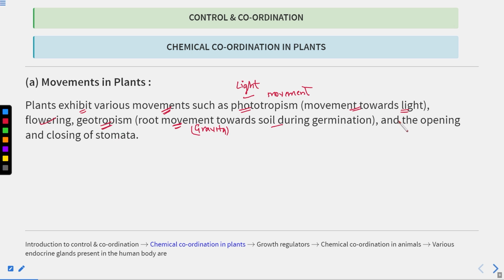Opening and closing of the stomata is also a kind of movement, dependent on the changes in the turgor pressure in the stomata. Here you can see the whole plant is not moving, but some parts are moving.